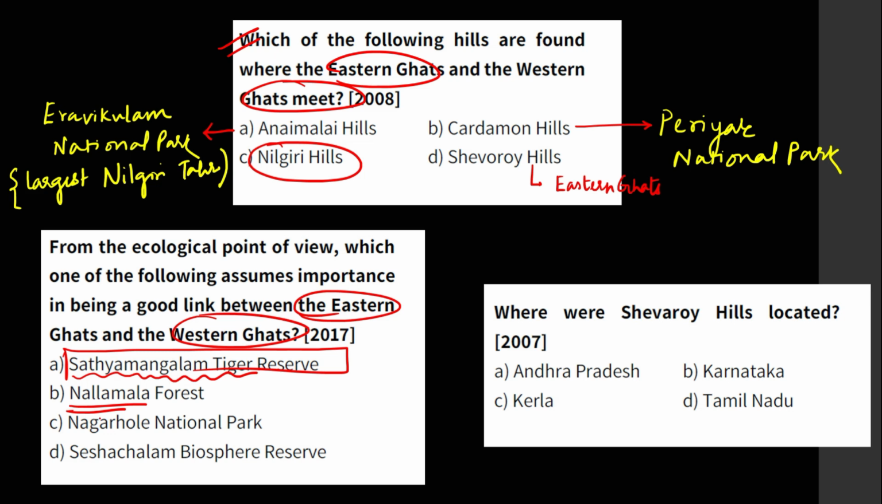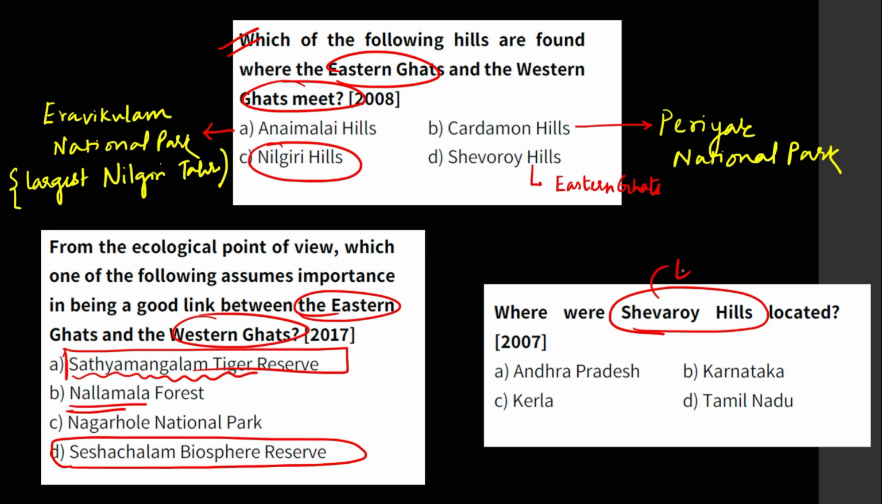Okay, you can see Seshachalam Biosphere Reserve. I showed you. Okay, Seshachalam Biosphere Reserve has been asked again. Okay, where are Shevaroy Hills located? So it is in Eastern Ghats, Tamil Nadu. So here what you have to do is that you don't have to just get the answer. Okay, Nilgiri Hills. This is given in the NCERT.